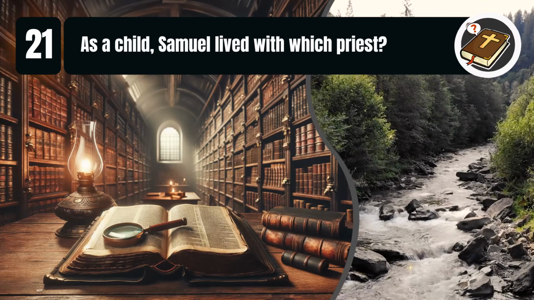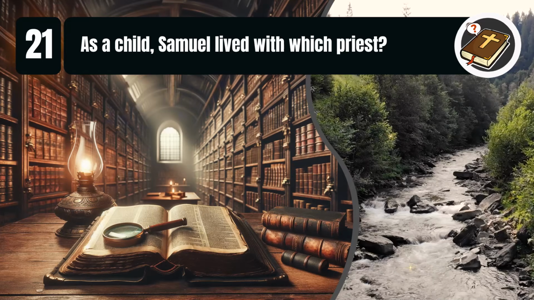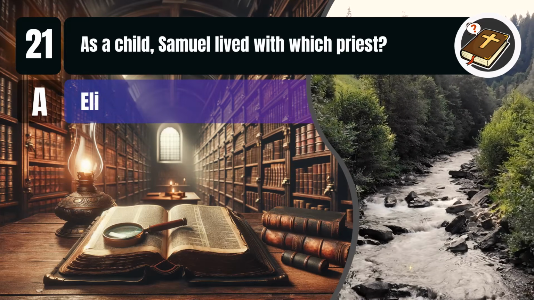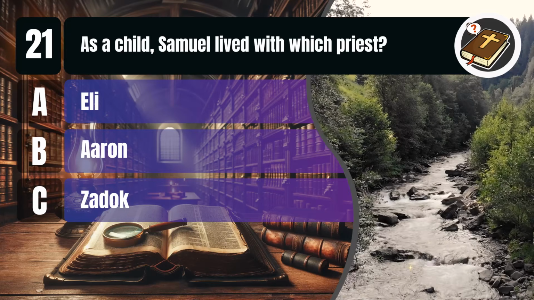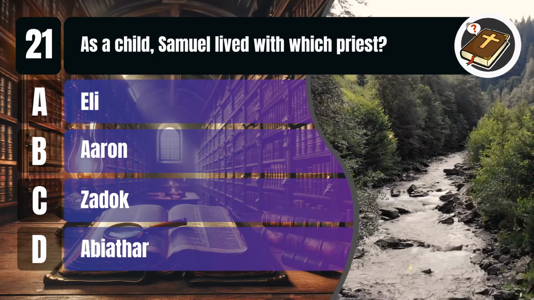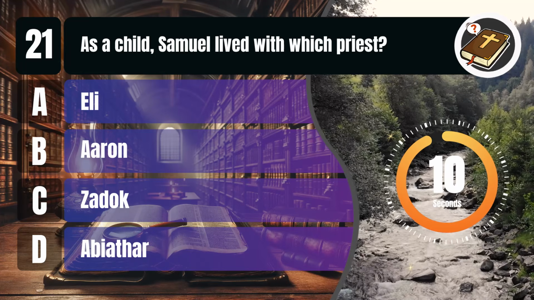Question 21. As a child, Samuel lived with which priest? A. Eli. B. Aaron. C. Zadok. D. Abiathar. You get 10 seconds.